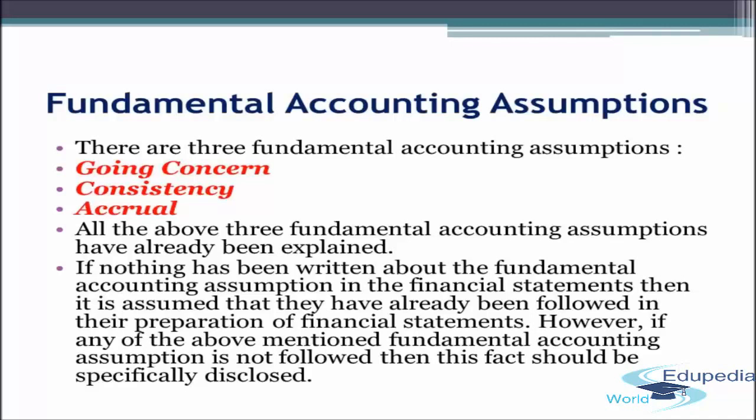So we assume that the entity for which we are preparing the financial statement is going to last for a foreseeable future. Hence, it is assumed in this principle that the enterprise has neither the intention nor the need to liquidate or curtail materially the scale of its operation.